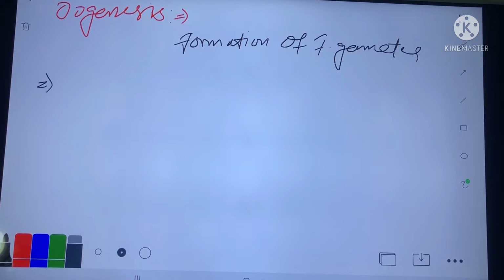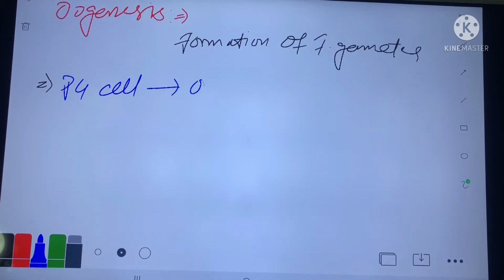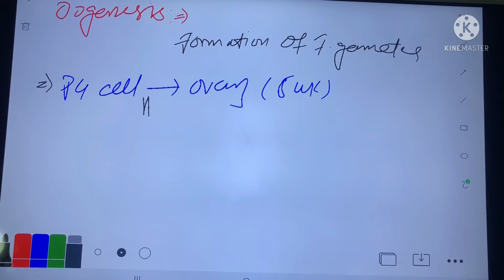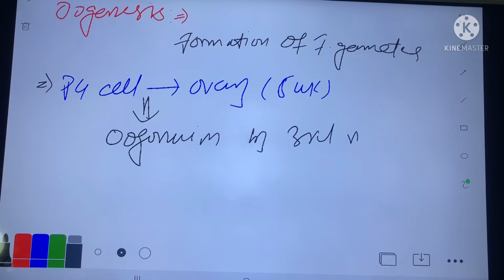We know that primordial germ cells reach the ovary by the fifth week. When primordial germ cells reach the ovary, they convert into oogonium by the third month.